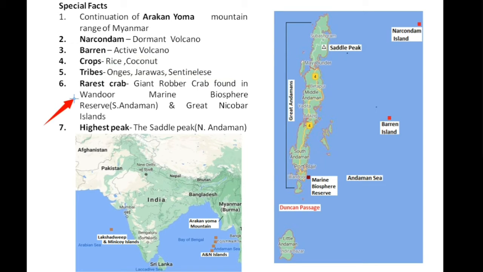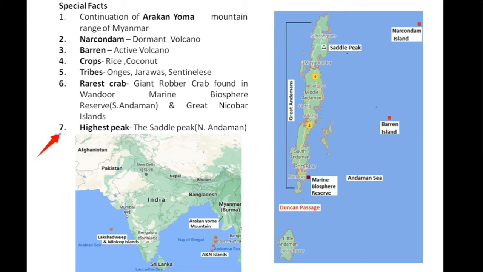The rarest crab, the giant robber crab, is found in Wandoor Marine Biosphere Reserve, which is situated in South Andaman and Great Nicobar Islands. Here all of you can see the location of Wandoor Marine Biosphere Reserve, which is situated in the southern part of Andaman. Also, we can find this giant robber crab in Great Nicobar Islands.